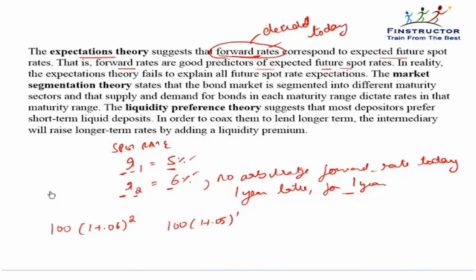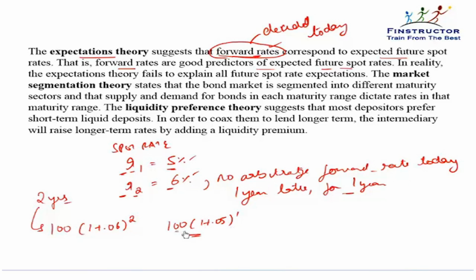Now let's assume that I wanted to borrow for 2 years. A straight up option would be to simply go and borrow at the current 2 year rate. What I could have also done was just borrow for 1 year. 1 year later, I would have to repay this much money.